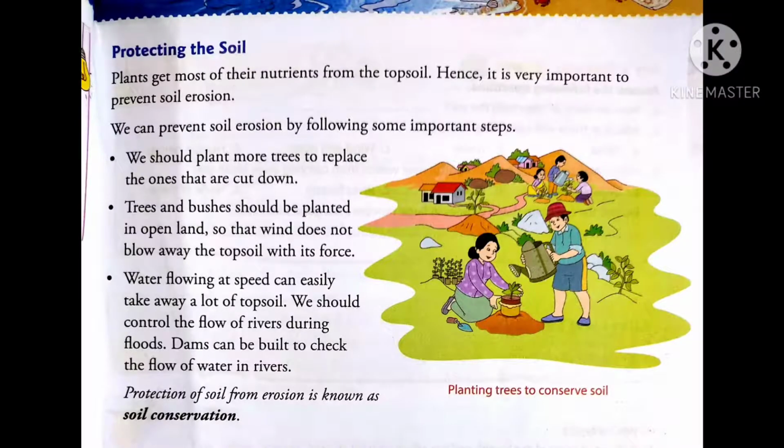So these are the few ways which we should implement to prevent soil from erosion, and the protection of soil from erosion is known as soil conservation. What is soil conservation? Soil conservation means to protect the soil from erosion.